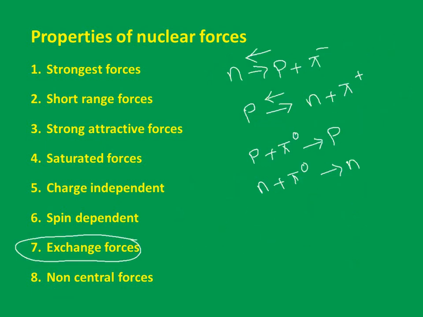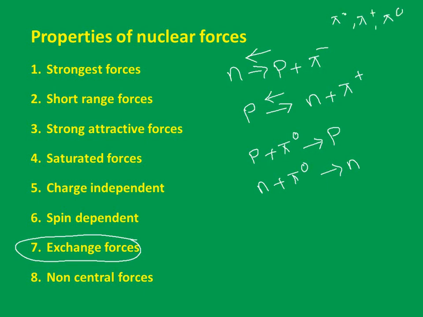So coming to the exchange forces, I have mentioned here, look here. When a neutron, whatever you are speaking about, will never stay like a neutron, because there will be an exchange of particles, and those particles we are calling pi mesons. Do you remember? There are three kinds: pi negative, pi positive, pi zero, which I have already mentioned earlier.